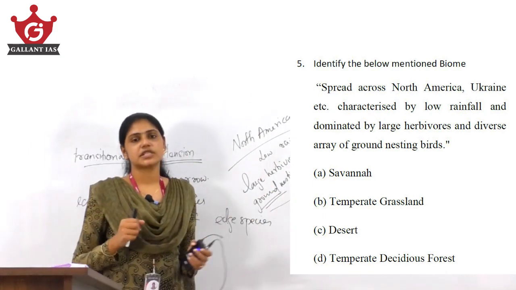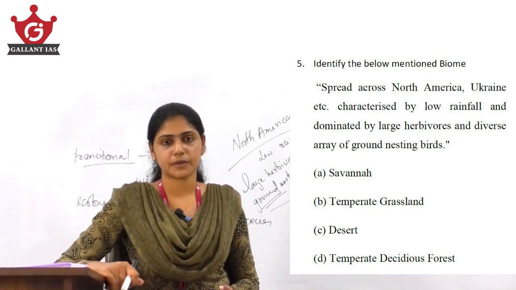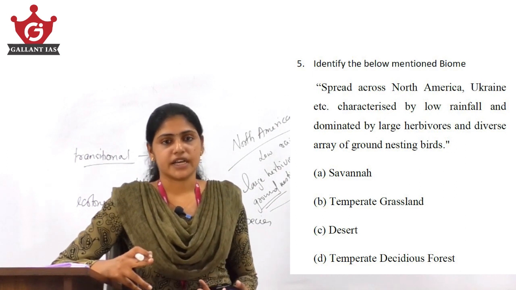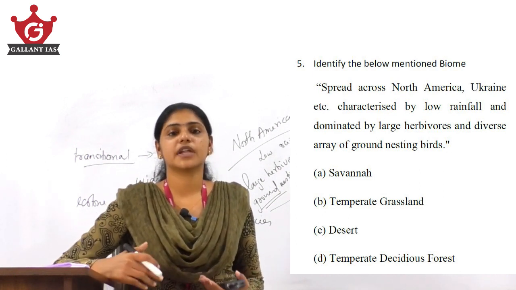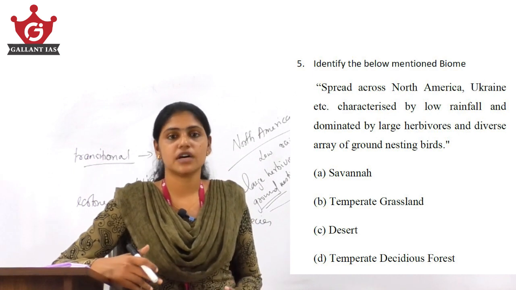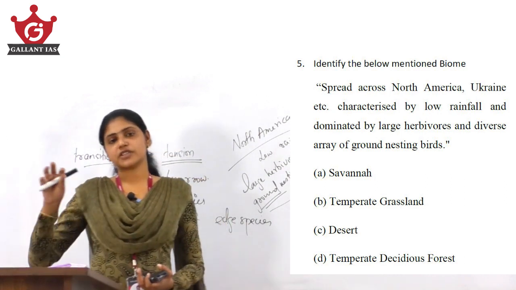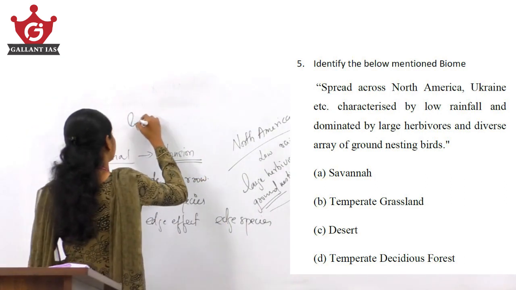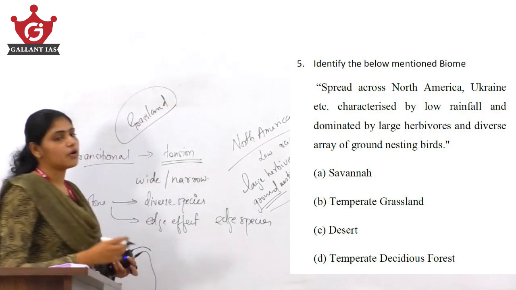Large herbivores are present mainly in the region where herbs are there, right? In the grasslands we know that it is predominated by tall grasses which are herbs. So this particular statement is talking about the grassland biome, or the grassland ecosystem as a whole.